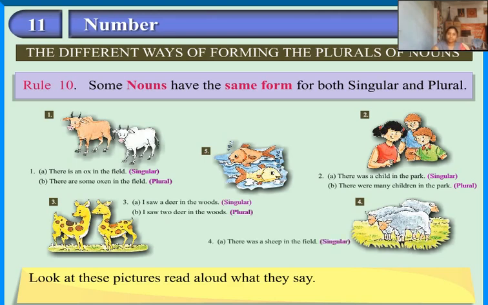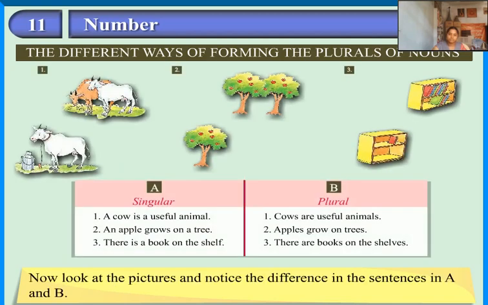There was a sheep in the field. Singular. There were many sheep in the field. Plural. We caught a fish. Singular. We caught a lot of fish. Plural. Now look at the pictures and notice the difference in the sentences in A and B. Singular, plural. A cow is a useful animal.